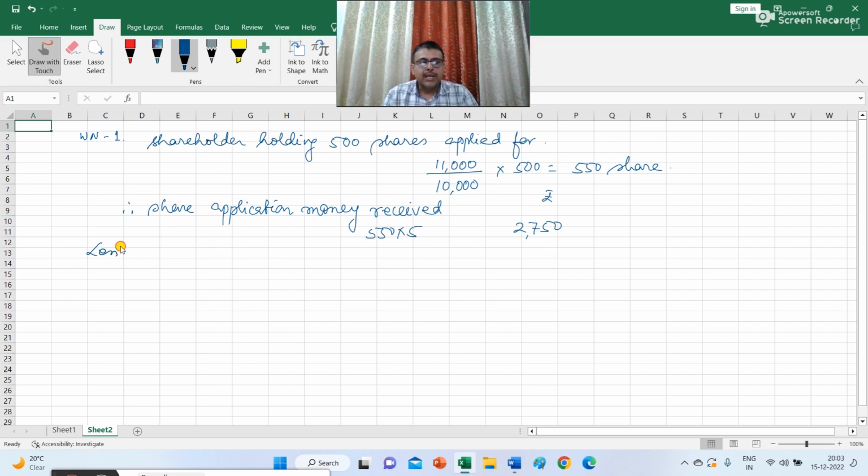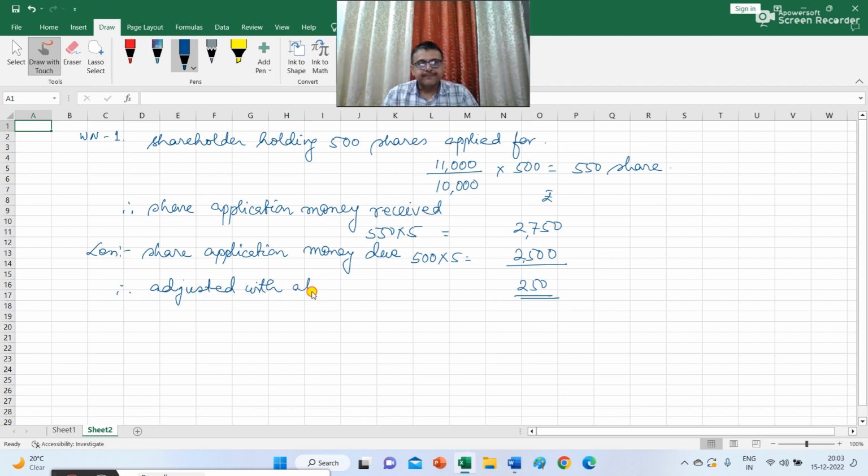Now, what is the money which was due on application? So share application money due. So this shareholder was allotted 500 shares. So money which was due on application was 2,500. So therefore, excess money of 250. So this is the money which was received at the time of application, which was in excess. So this excess money will get adjusted with allotment money. So this working is very important.